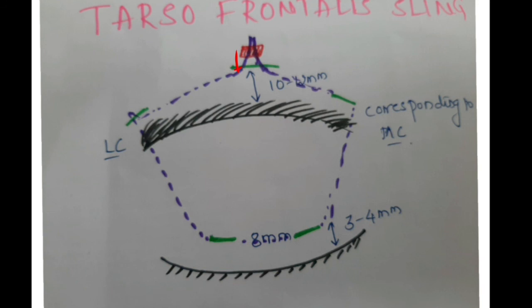And the second point is when you are doing this for unilateral cases, there are more chances of widening of the eyelid fissure in downgaze. That may become a cosmetic problem when the other eye is totally normal. In that case, you will have to do bilateral tarsofrontalis sling surgery. So this is about the tarsofrontalis sling, also called the Fox pentagon procedure.